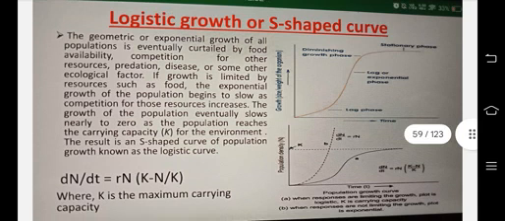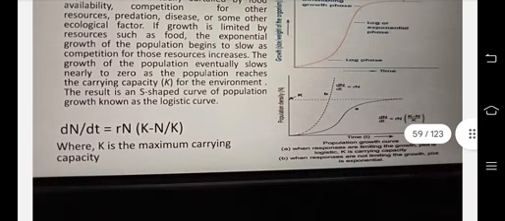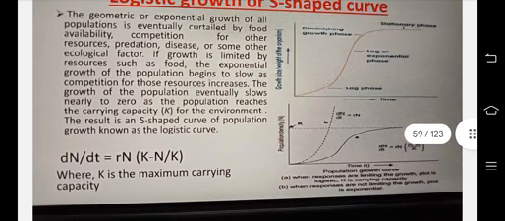dN/dt = rN (K - N)/K, where K is the maximum carrying capacity. You can see the diminishing growth phase, stationary phase, log or exponential phase, and lag phase, against time. dN/dt = rN. A comparison of both these graphs: dN/dt = rN (K - N)/K.